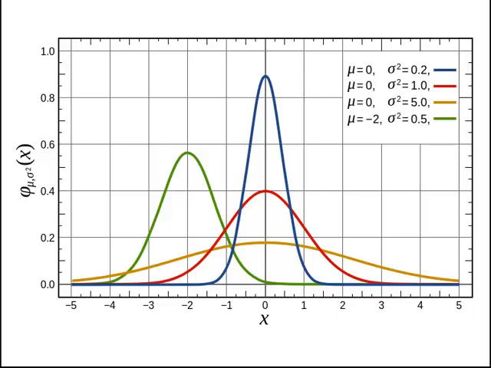So if we have a really small variance, almost all the data is centered right close to 0. It lies in there tight, right? And as we increase the variance, if we look at the orange colored line, we have a really big variance, a variance of 5, and the data has become spread out, right? So the standard deviation, or the variance, or the second moment of a distribution basically describes how spread out the data are.